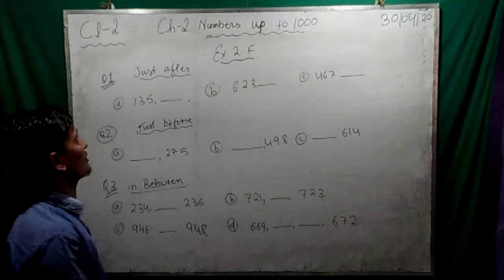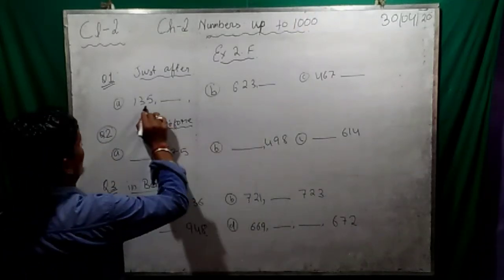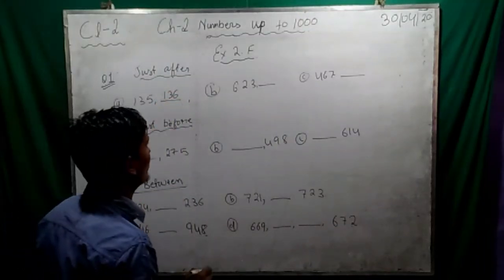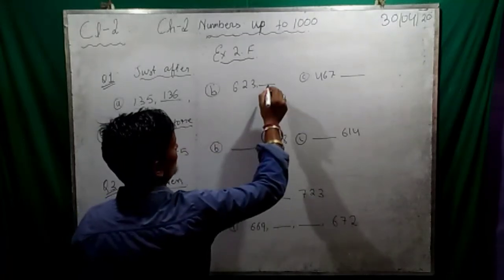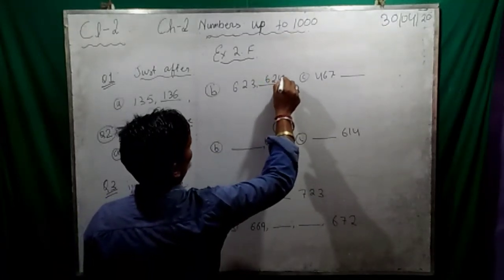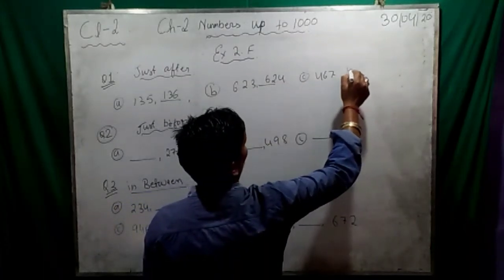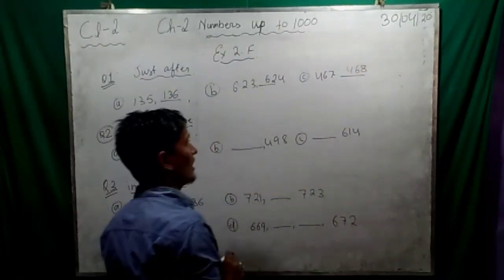Question number 1, we have to write the number just after. Means what we have to do? Plus 1. 135, then 136. The next number. Then number B, 623. What is the next number? 624. Then number C, 468. Clear?